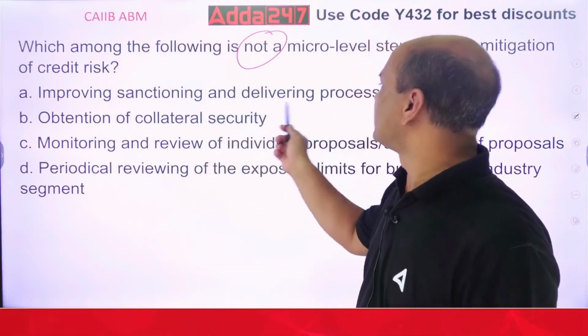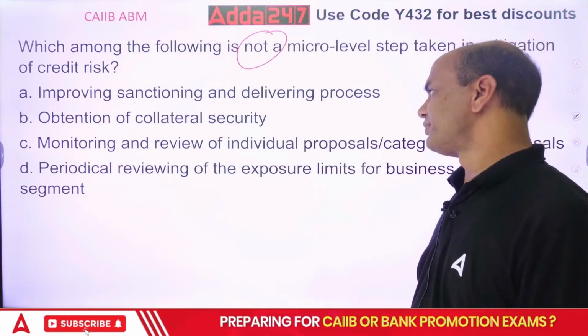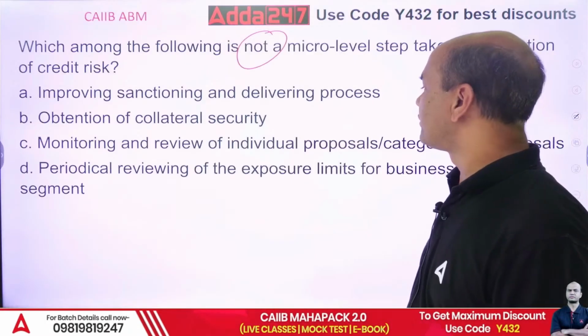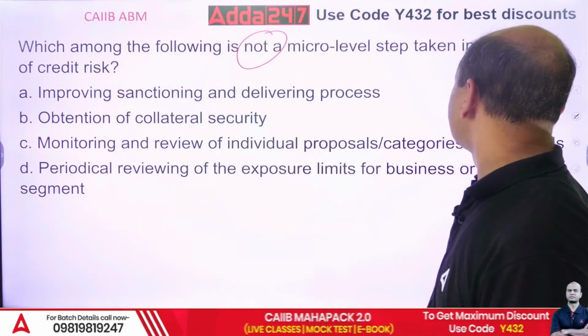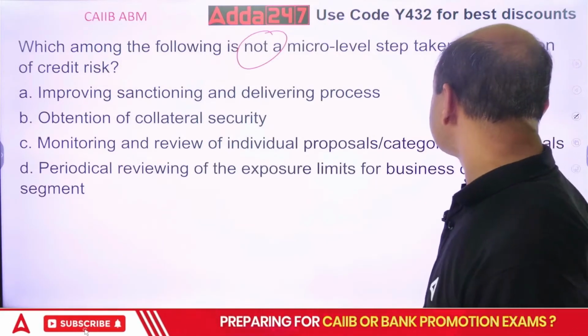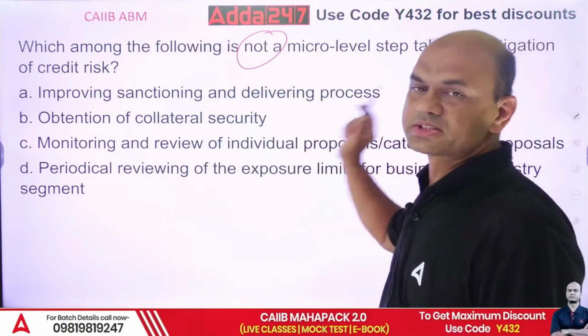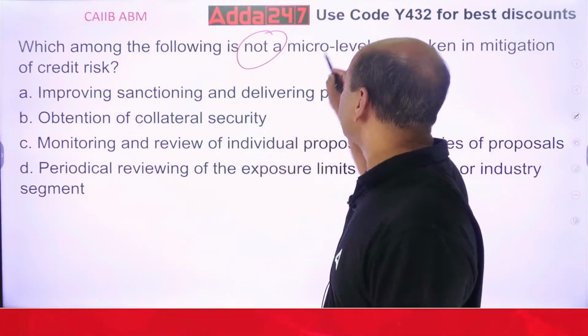Improving sanctioning and delivering process, obtention of collateral security, monitoring and review of individual proposals, categories of proposals, periodical review of exposure limits for business or industry. Which of them is not a micro level step? Micro. What is micro?